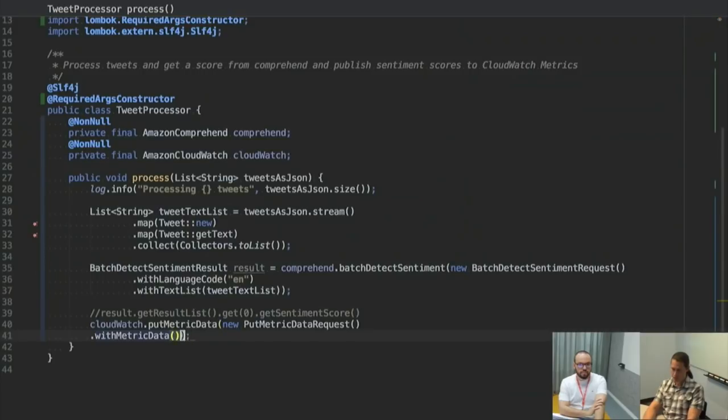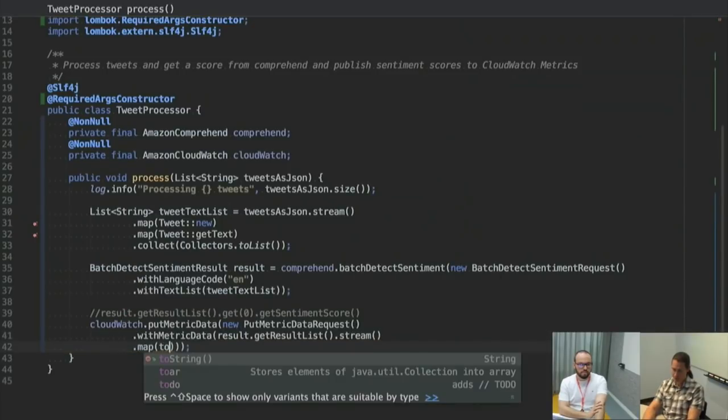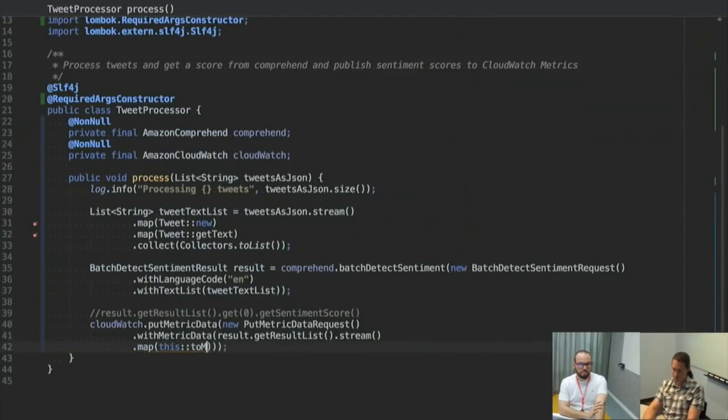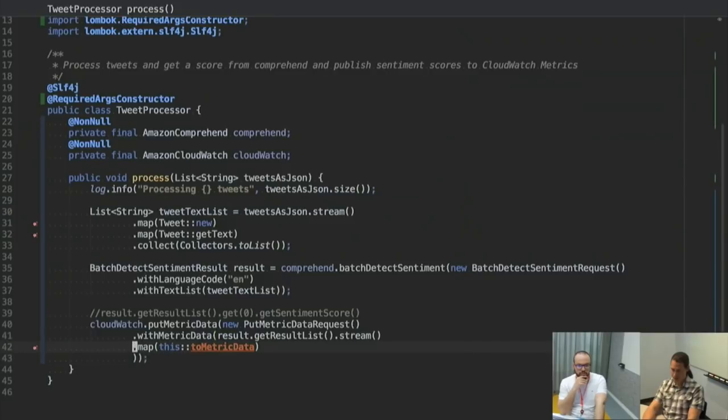Okay. So what I'll do is I'm going to grab our result list, and I'll just do this all in one thing, but I'm basically going to map it to metric data, and probably flat map it. Well, let's just try this first.